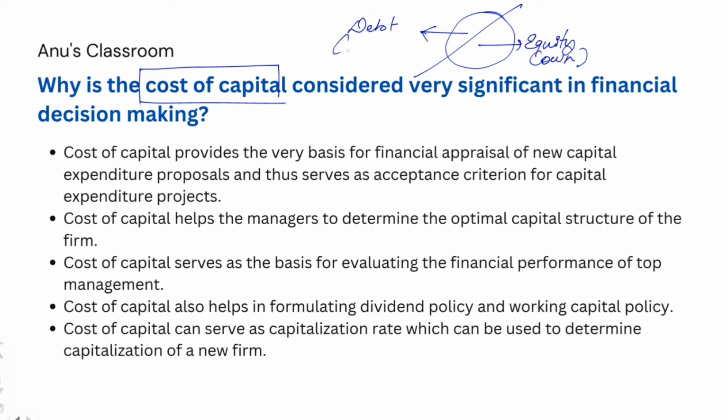Then we have debt capital, which you can think of as borrowed money, which we get by borrowing from different people. It could be from financial institutions like banks, or from other investors, maybe venture capitalists and such. So those are debts or borrowed capital. With equity capital, the only obligation, and that too is not compulsory, is that we pay the equity holders some amount of dividend, right? That is the only thing.